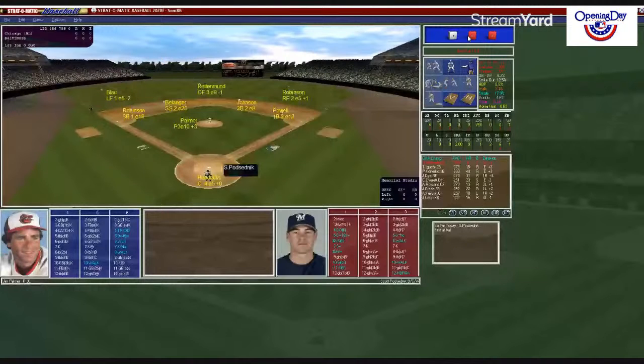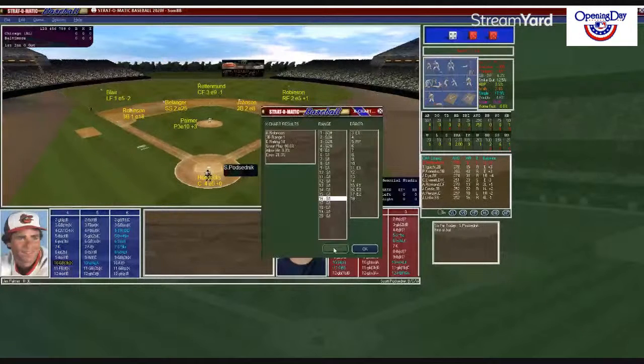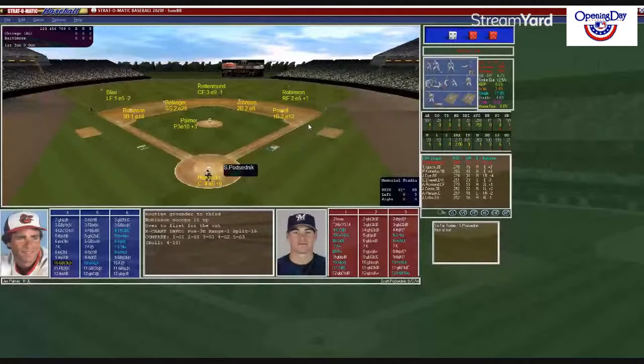Palmer looks in. Here's the pitch to Podsednik. And that's going to be a 4-10 ground ball to third. That's Brooks Robinson. He comes up and throws him out, one away. Of course, I'll be playing as the home team, unless specified, and I'll be the Baltimore Orioles today.